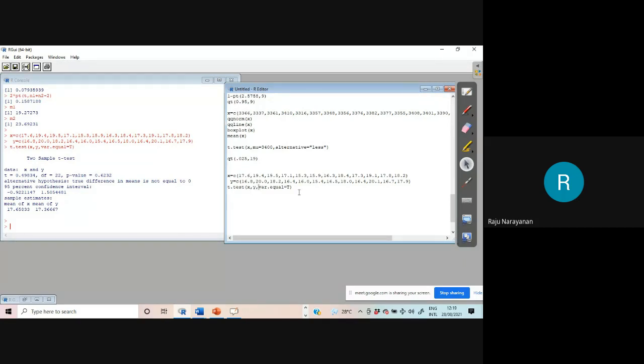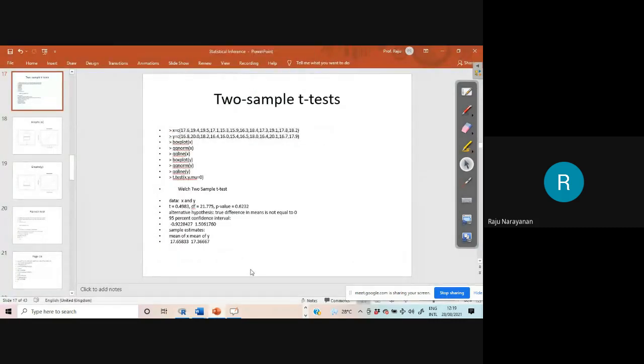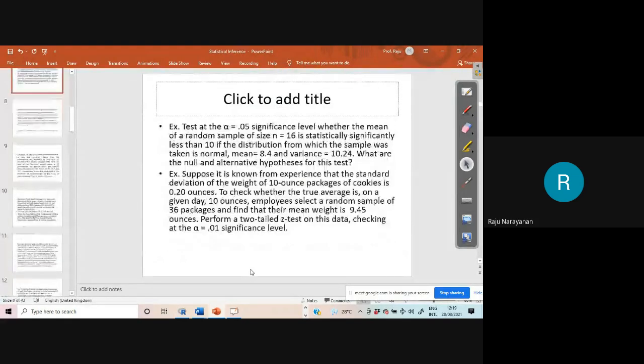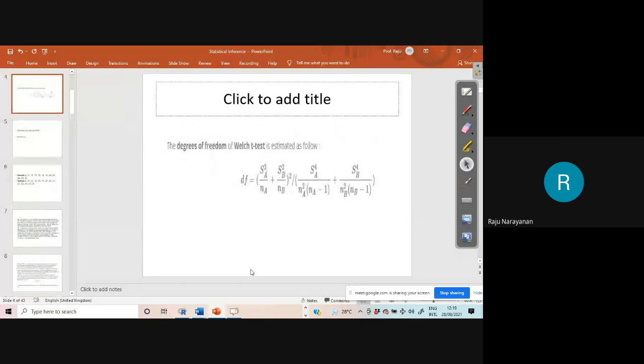Now, if we take 2 populations whose variances are not equal, then the corresponding test is not a t-test. It is Welch test, another test. That is what I am going to explain now. Welch test. Okay. Where is Welch test? Yeah.